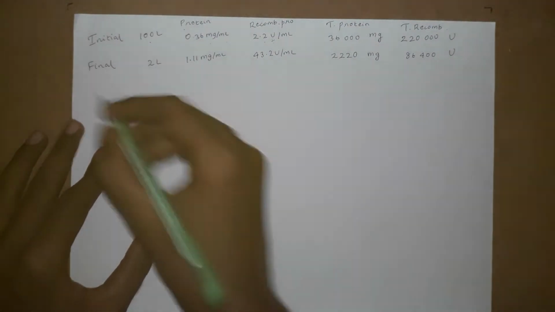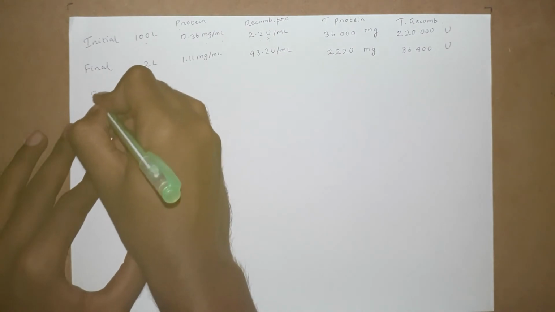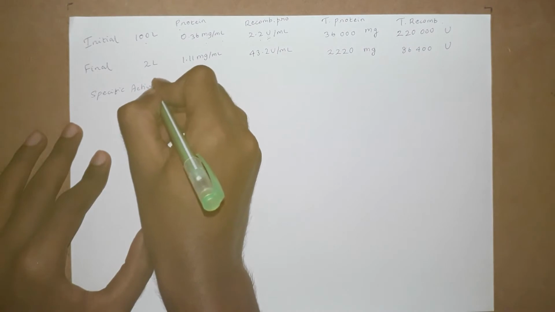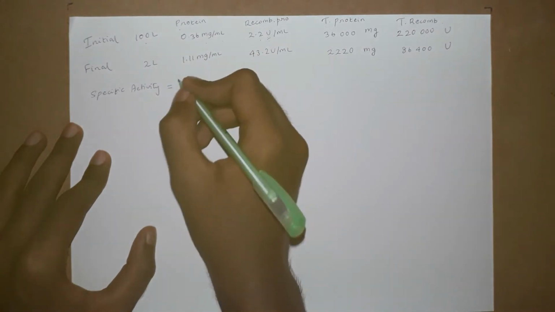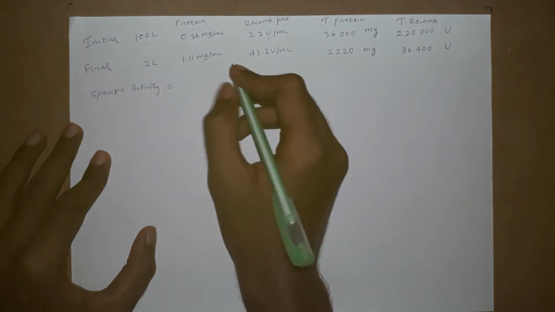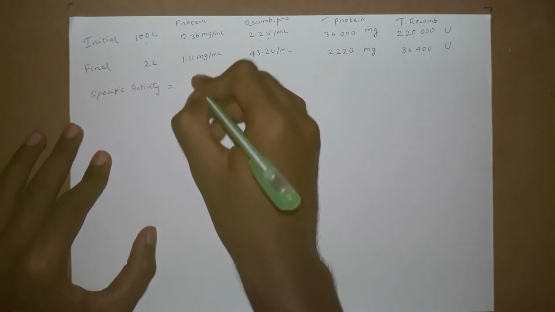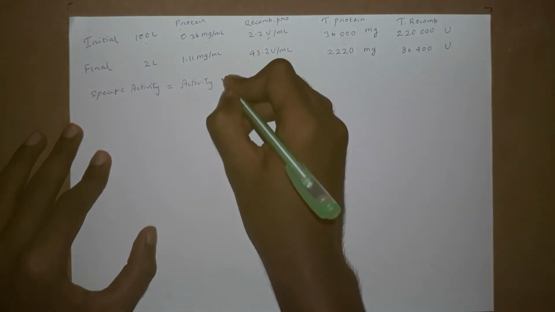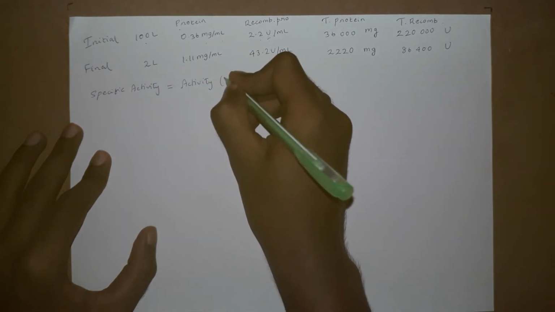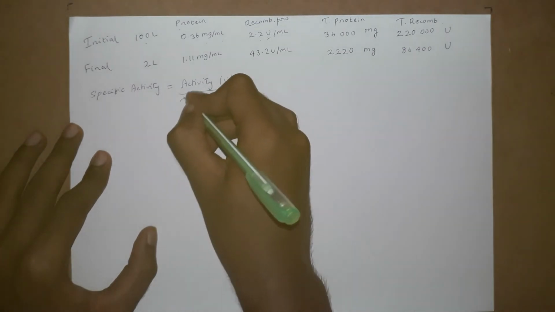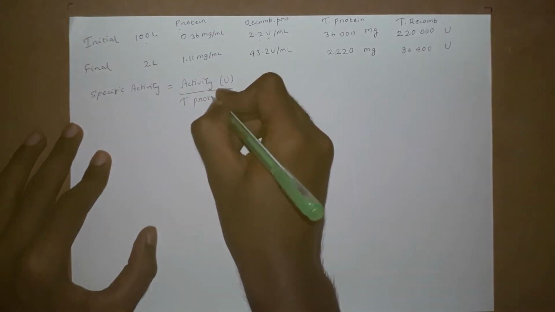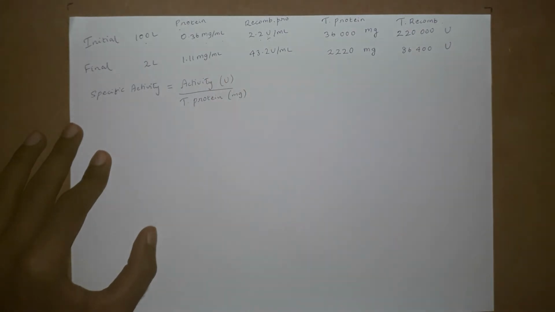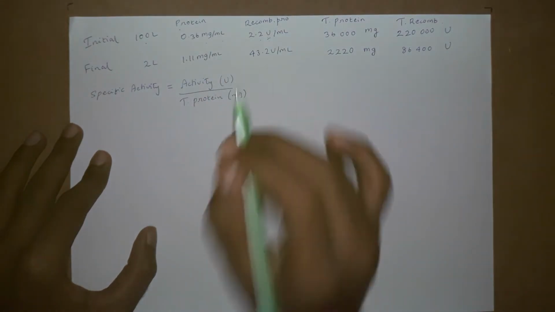First we need to find the specific activity. The specific activity formula is equal to the activity divided by the total protein. Activity is in units of U, and the total protein is in mg. We have to report this specific activity as U over mg.